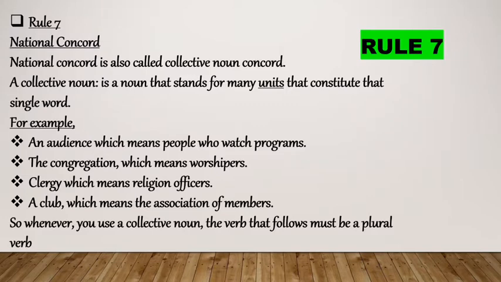For example, an audience, which means people who watch programs; a congregation, which means worshippers; clergy, which means religious officers; a club, which means an association of members. So whenever you use a collective noun, the verb that follows must be a plural verb.